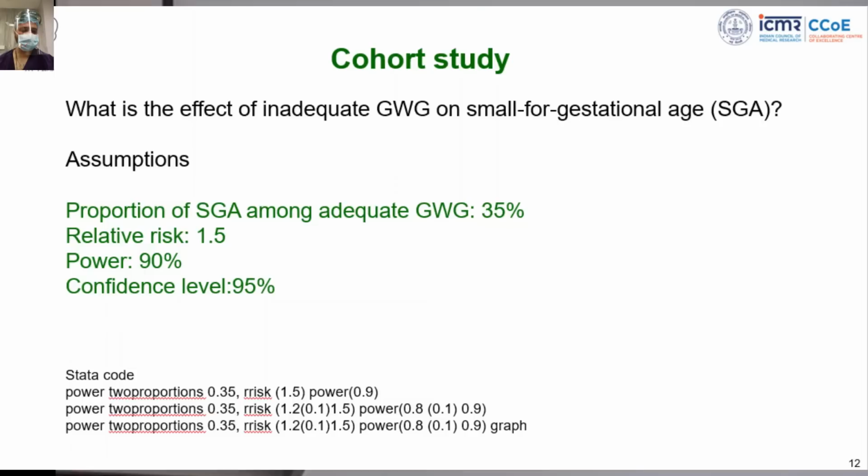Okay. Let's come to cohort study. This can also be done in Stata very easily, but I will give you the data code so that you can play. This is a study published two years back. GWG means gestational weight gain. So the question was, what is the effect of inadequate gestational weight gain on small for gestational age babies?